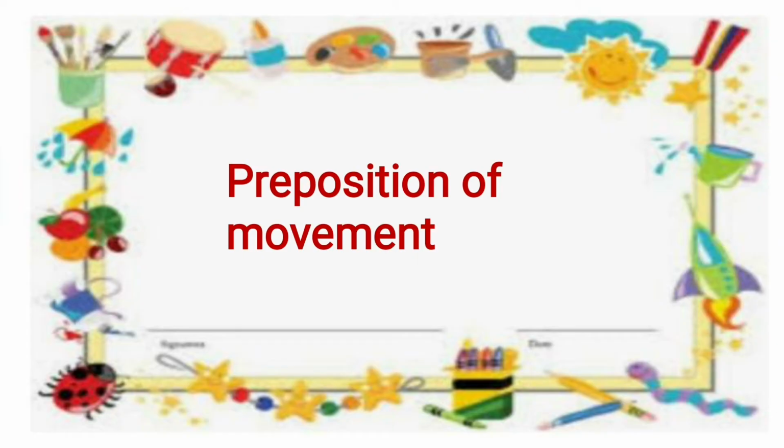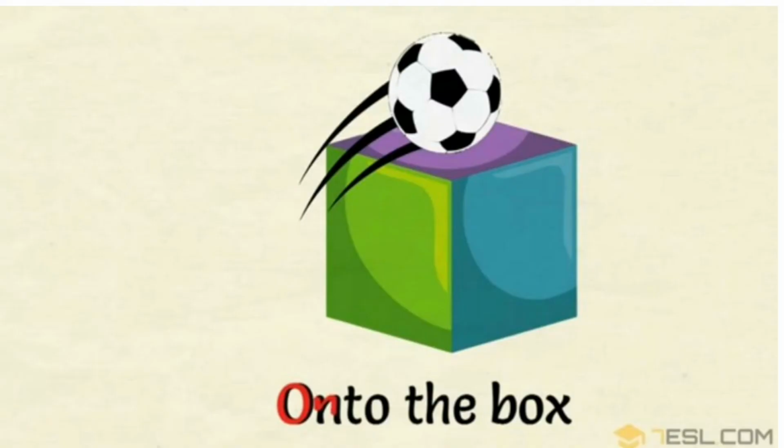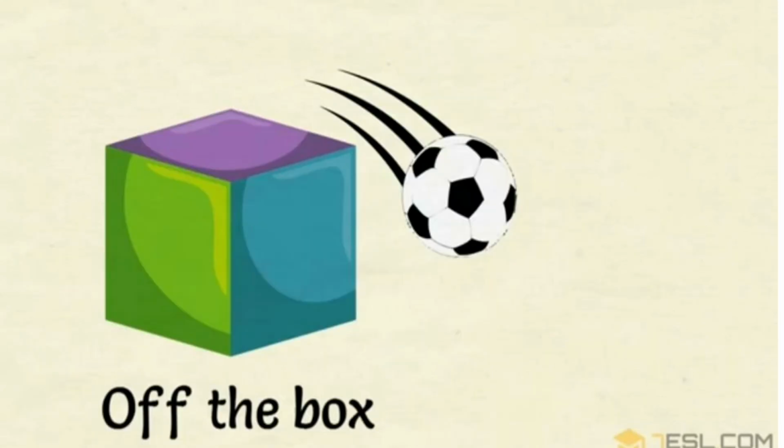Now, let's see prepositions of movement. While showing the movement of an object, which kind of prepositions do we have to use? Let's see. Here, the box is moving from one place to another, so it is considered as onto the box, from down to up. Next, here, from up to down, it is considered as off the box.